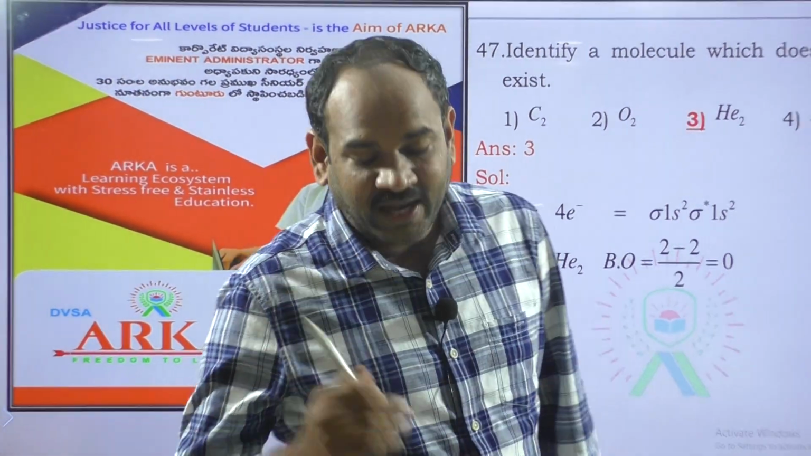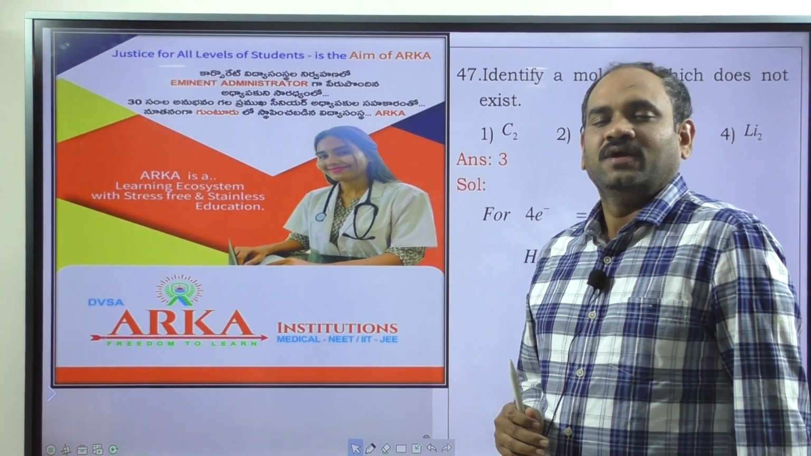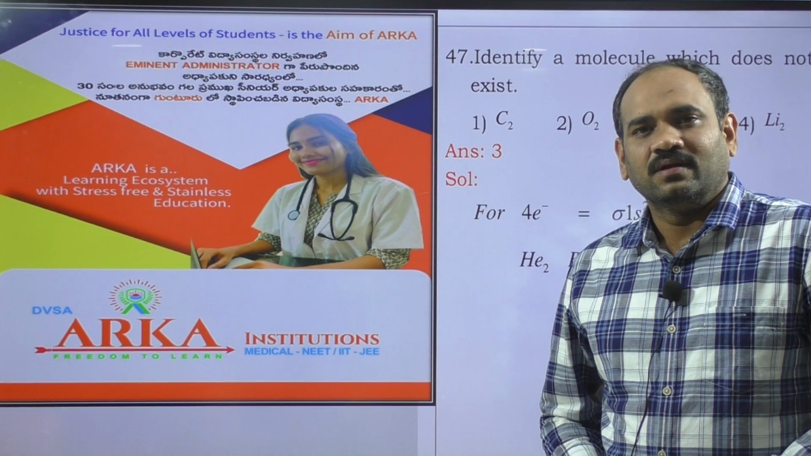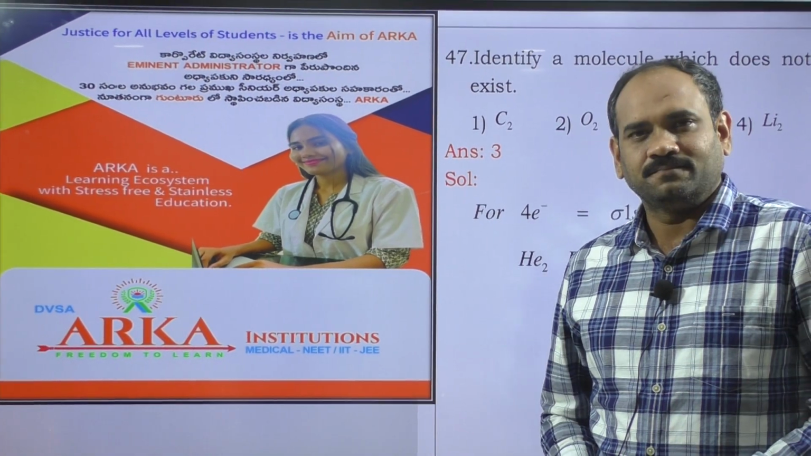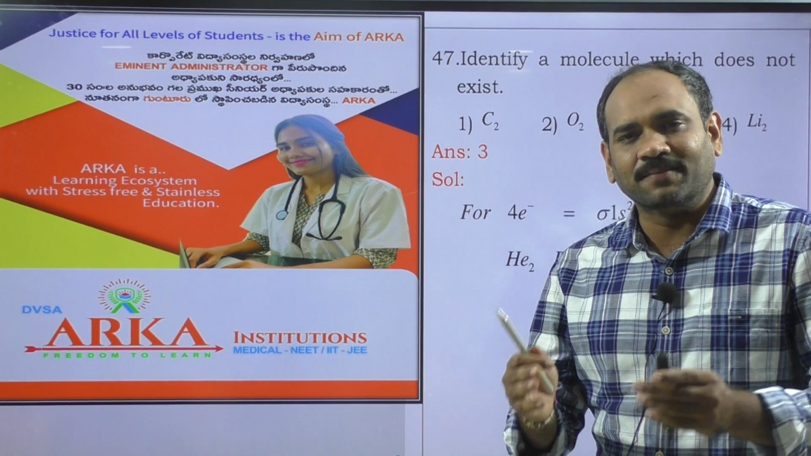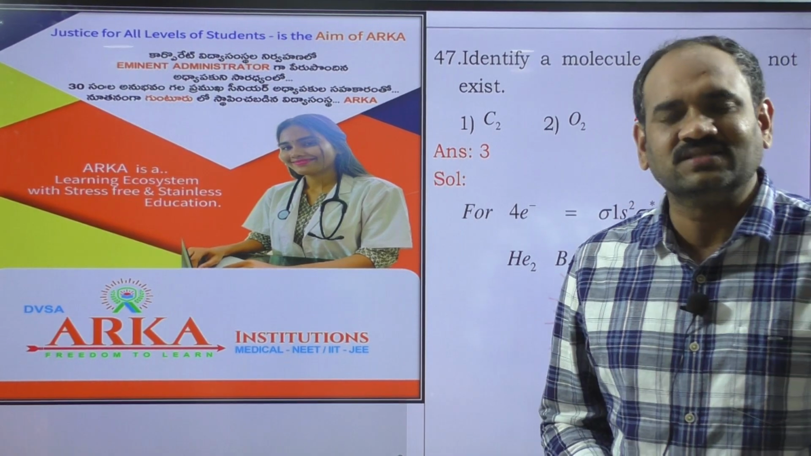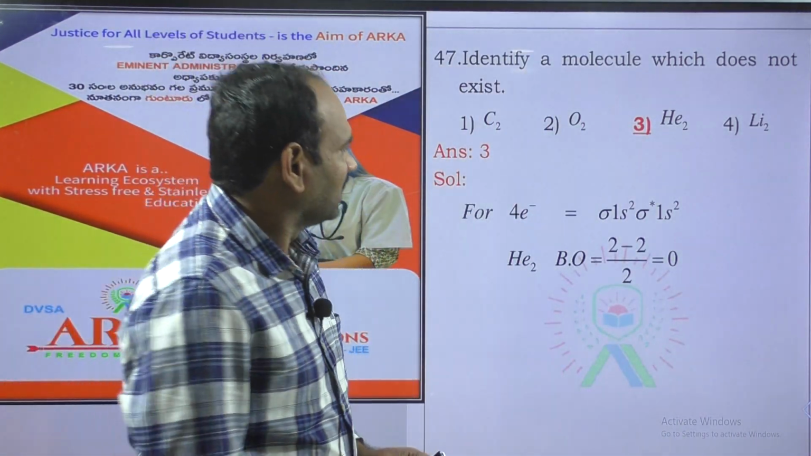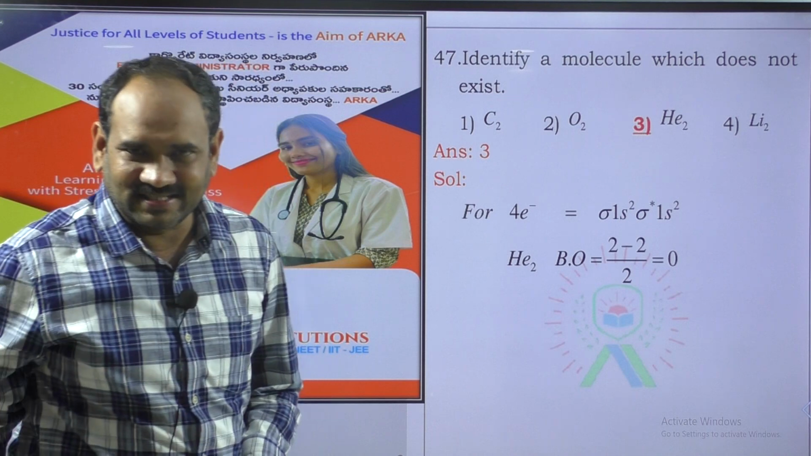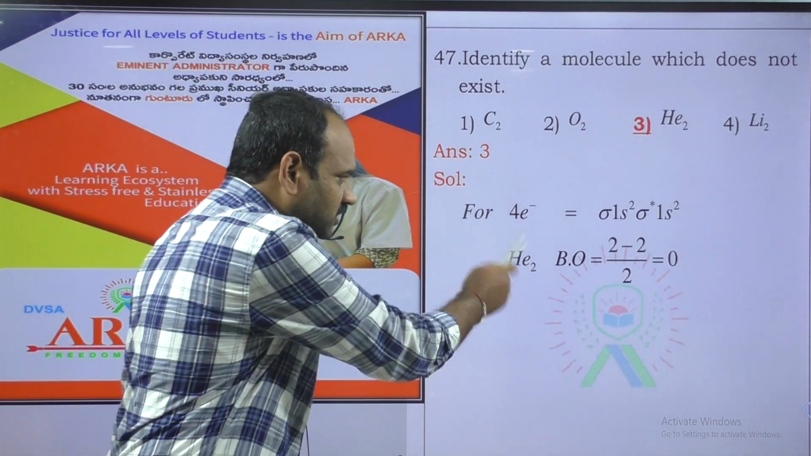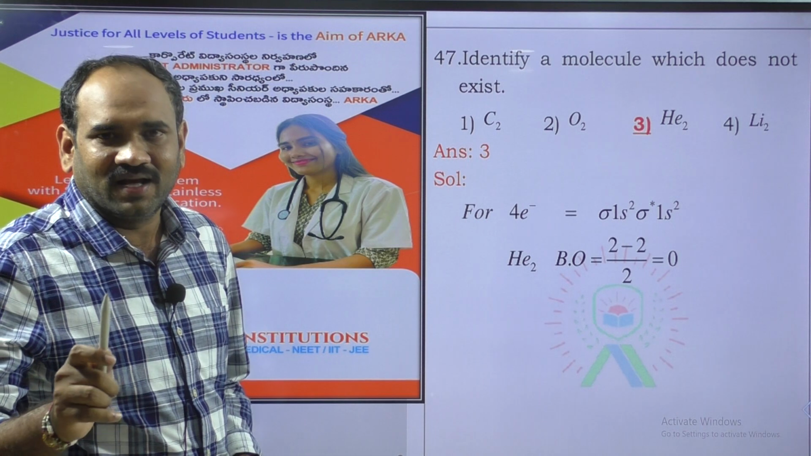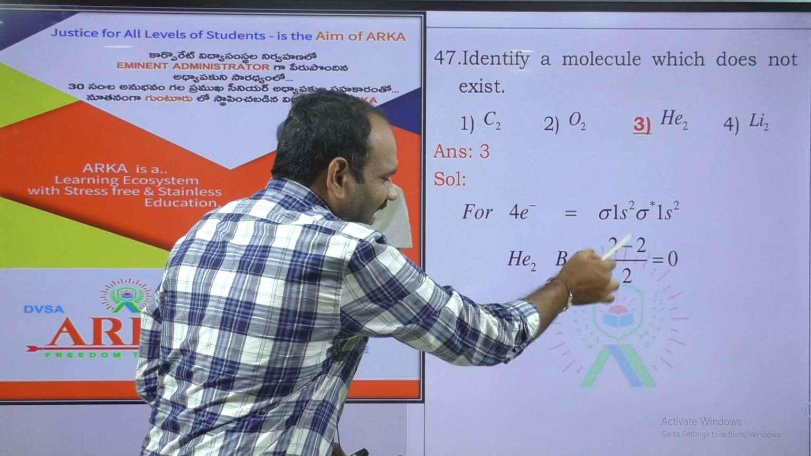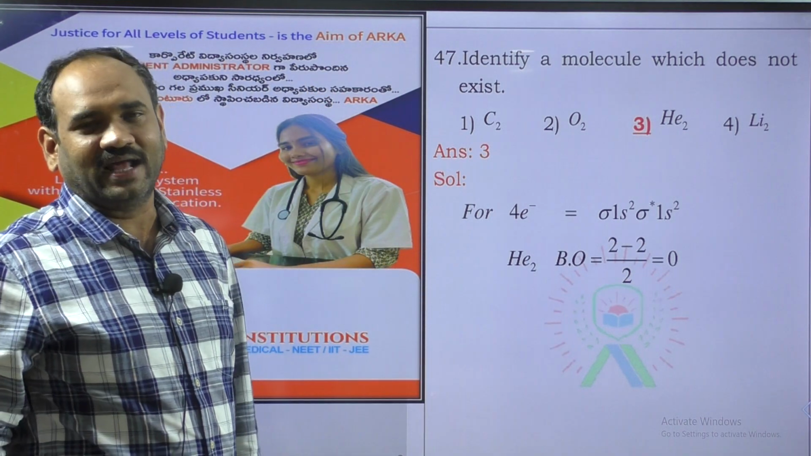Next question: among 118 elements, the zero group elements are in uncombined state. Helium, neon, argon, krypton, xenon, these are all monoatomic gases. That's why He2 does not exist. It is also calculated by using molecular orbital electronic configuration, based on number of bonding electrons minus anti-bonding electrons, divided by 2.